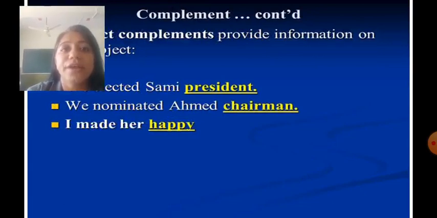We elected Sammy president. Here Sammy is the object and we are talking about him as a president, so it is an object complement. We nominated Ahmed chairman. Here chairman is Ahmed and Ahmed is the object, so it is an object complement. I made her happy. So here happy describes her, so her is the object and happy is the object complement.